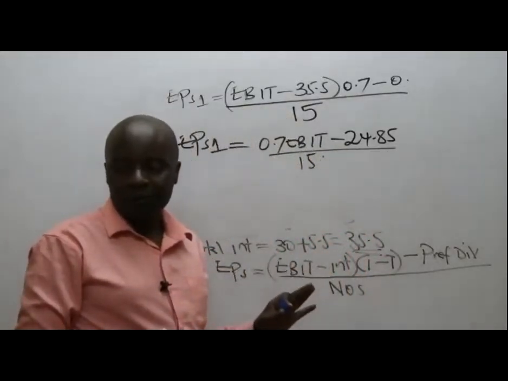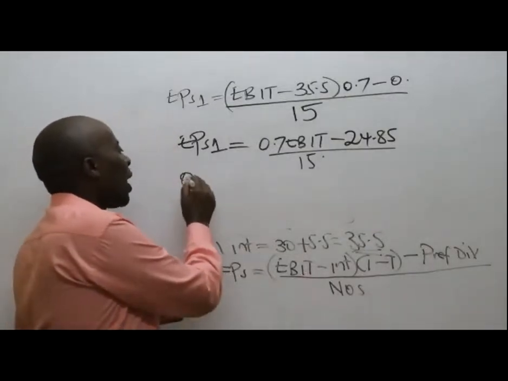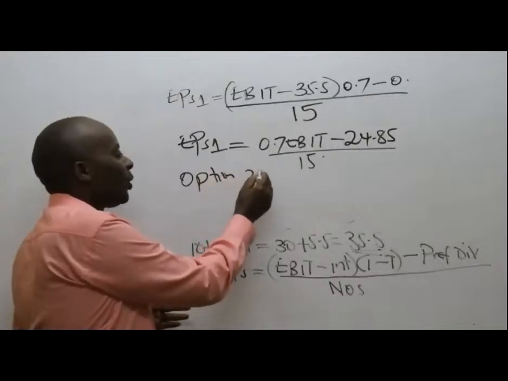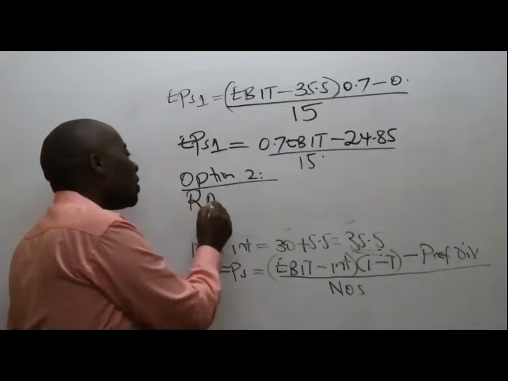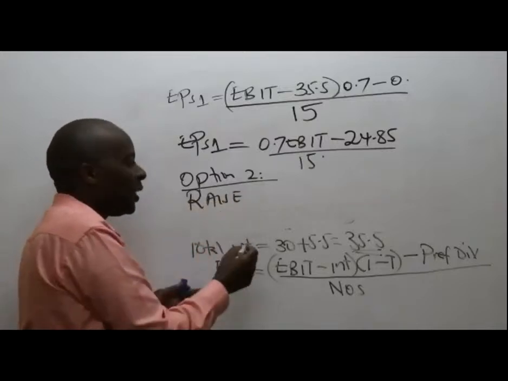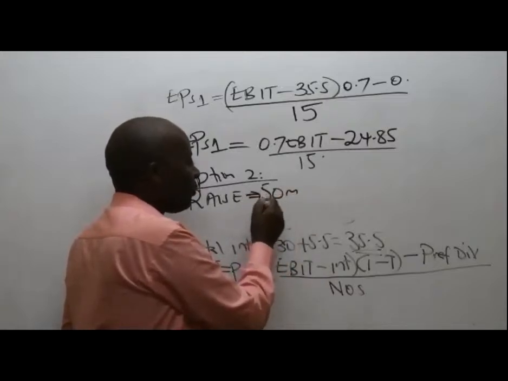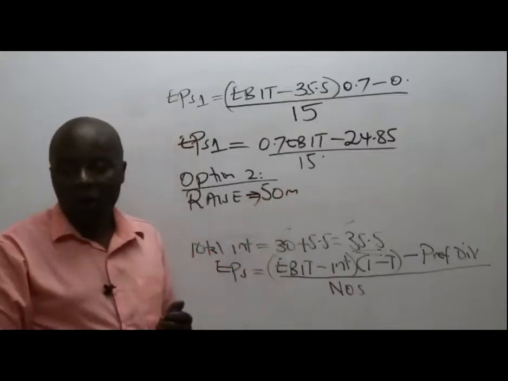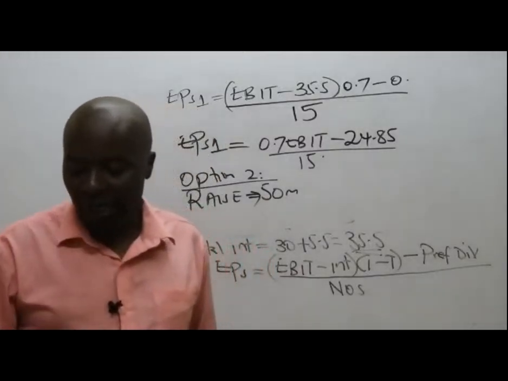Now, ladies and gentlemen, listen. Look at what is going to happen in option number 2. Still, we are looking at raising 50 million shillings. But this time round, which criteria do they want us to use to raise this money?